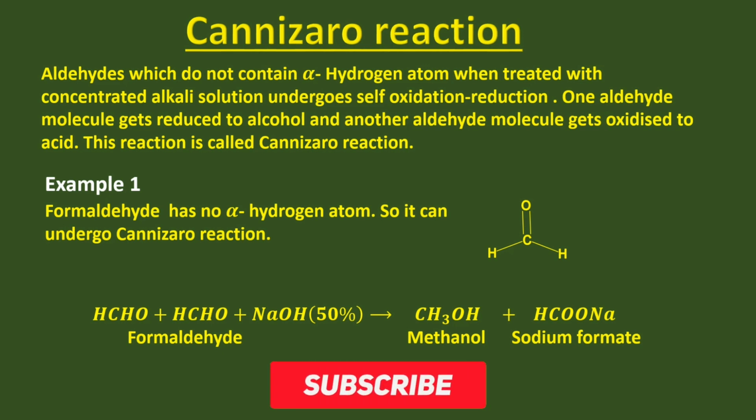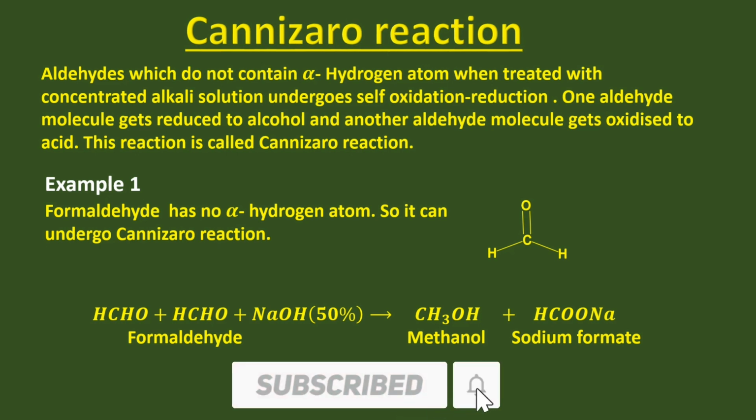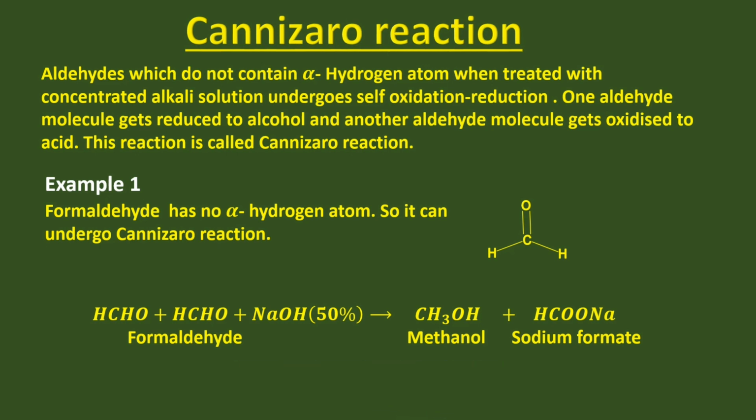Aldehydes which do not contain alpha hydrogen atom, when treated with concentrated alkali solution like caustic soda or caustic potash solution, undergo self oxidation reduction reaction. One aldehyde molecule gets reduced to alcohol and another aldehyde molecule gets oxidized to acid. This reaction is called Cannizzaro reaction.